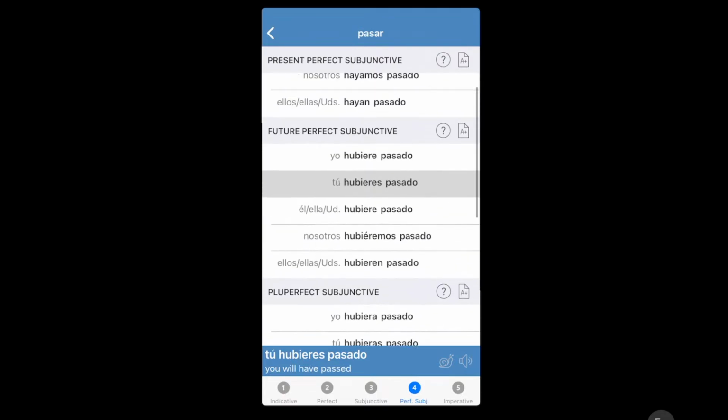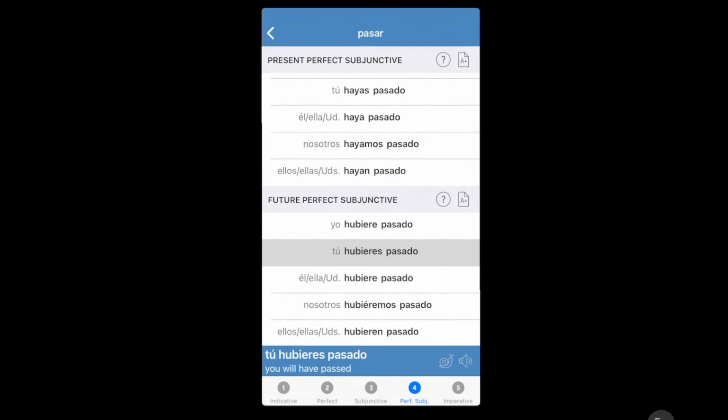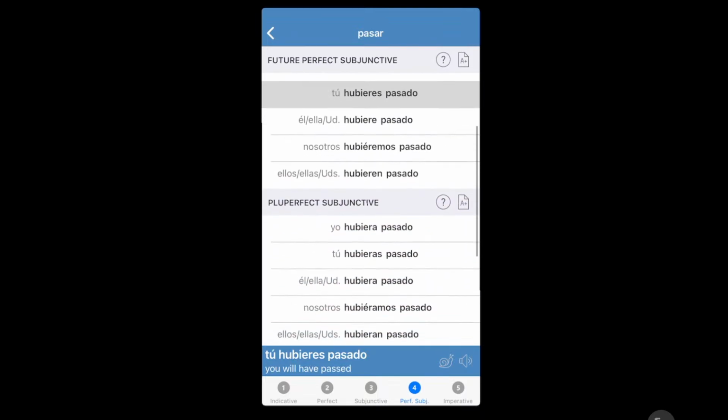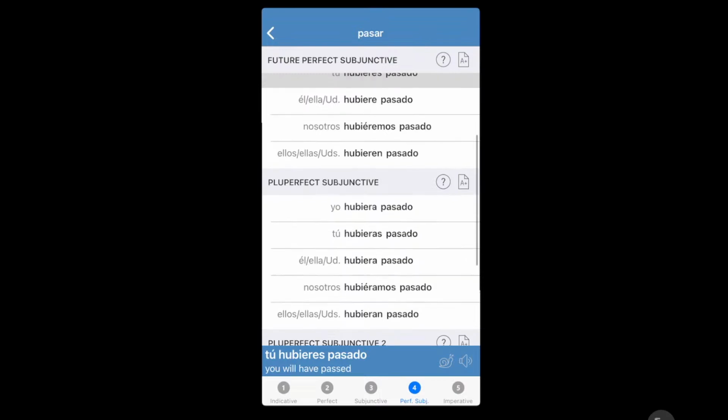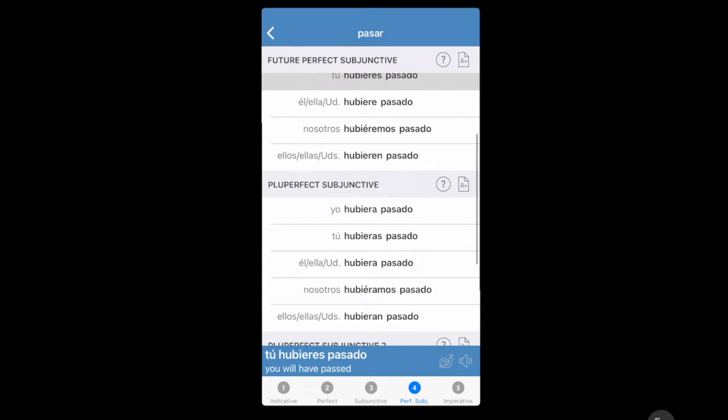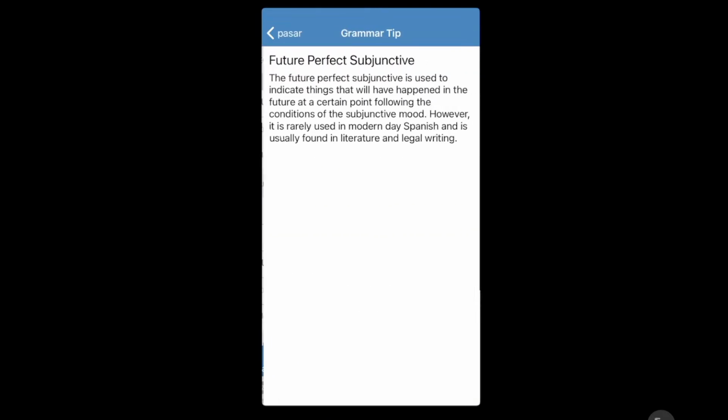I personally skimmed over this a couple of times, and it hasn't failed me. I hear the word hubiere pasado, and I know that they're talking about the future perfect subjunctive that is used to indicate things that will have happened, so there's a condition, in the future at a certain point following the conditions of the subjunctive mood.